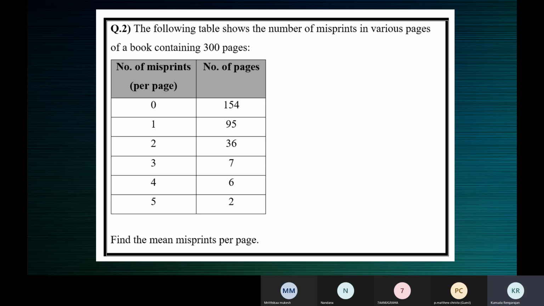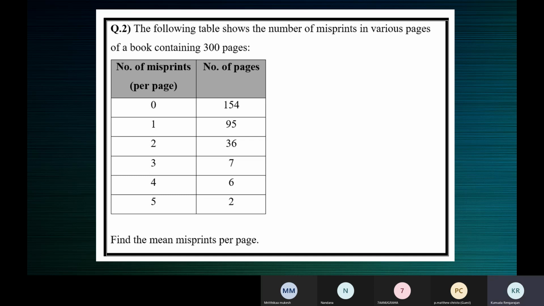Now the data is regarding the misprints. The data is not regarding the number of pages. Like how you say the data is about the weights: weight can be about 30 students, 40 students, 50 students, but it is regarding the weight, or the height, or the marks.